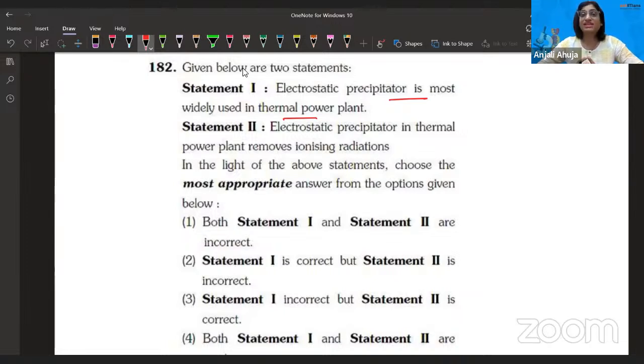It is a correct statement. Next, electrostatic precipitator in thermal power plant removes ionizing radiation, nothing like that. If you remember reading it, they charge the pollutant. The pollutant has not already been charged. It might be, but we charge it so that by applying an opposite charge, we can remove it. So the principle is something like that. And definitely it's not a correct statement.